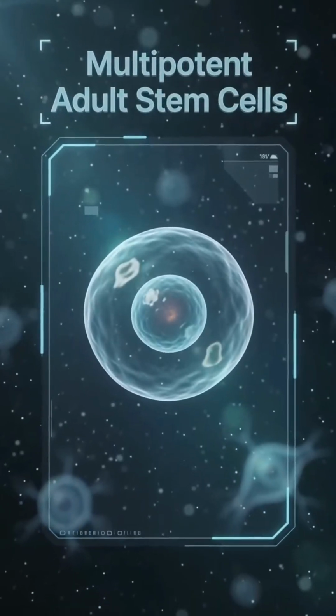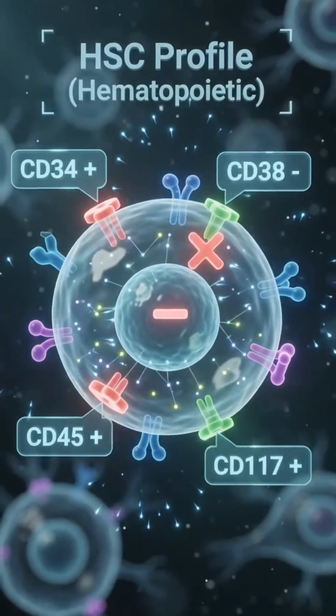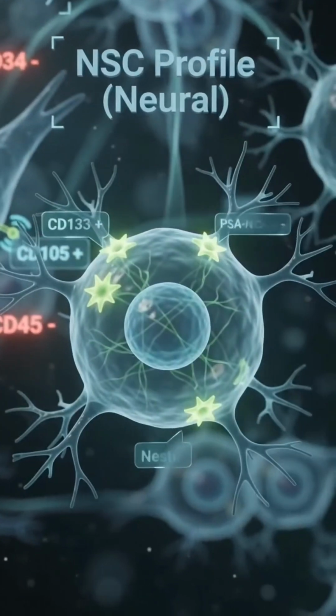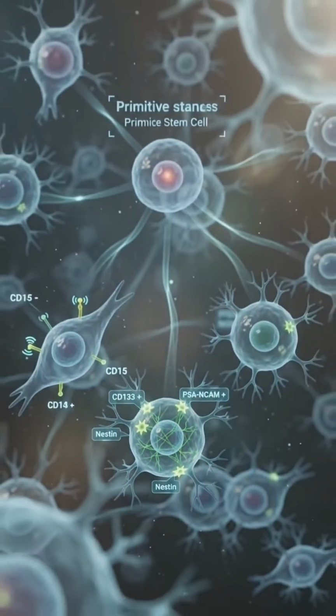Adult stem cells are vital for repair. HSCs are marked by CD34 positive. MSCs express CD73 and CD90. NSCs use nestin and CD133.